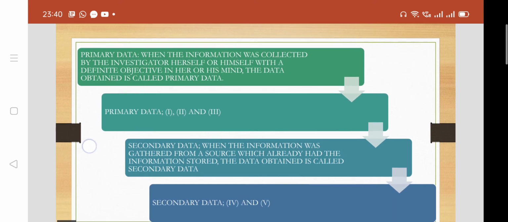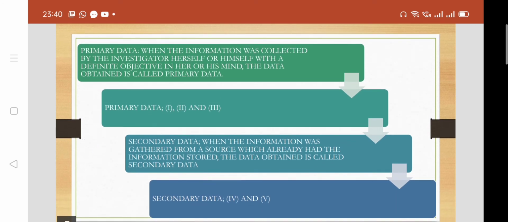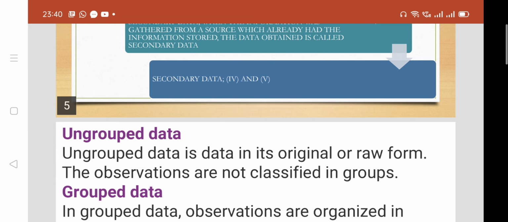Primary data: when the information was collected by the investigator herself or himself with a definite objective in mind, the data obtained is called primary data. So primary data in the above statements were first, second and third. Secondary data: when the information was gathered from a source which already had the information stored, the data obtained is called secondary data. So the fourth and fifth, literacy rate, are the secondary data.